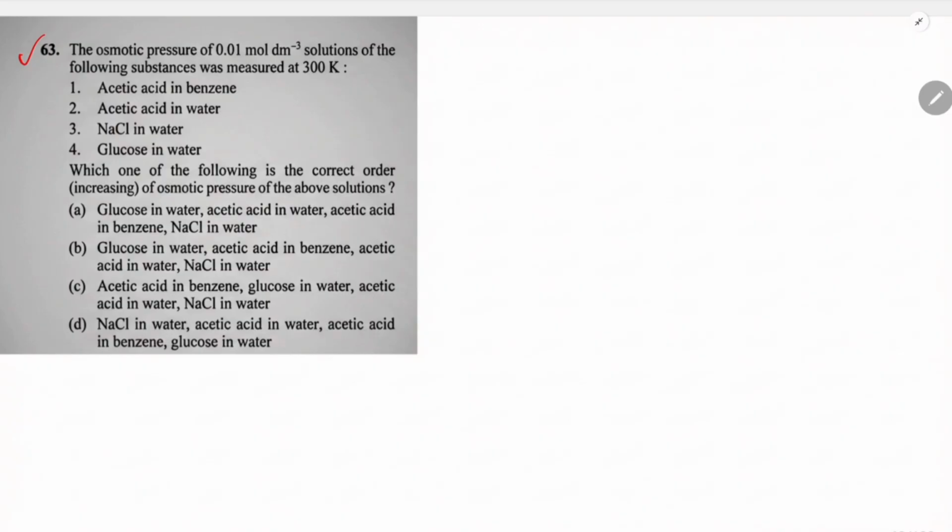In question number 63, the osmotic pressure of 0.1 molar solutions was measured at 300 K: acetic acid in benzene, acetic acid in water, NaCl in water, glucose in water. Which one of the following is the correct order of increasing osmotic pressure of the above solutions? Means from lower to higher. We know the osmotic pressure formula: pi is equal to iCRT. Here i is called the van't Hoff factor.